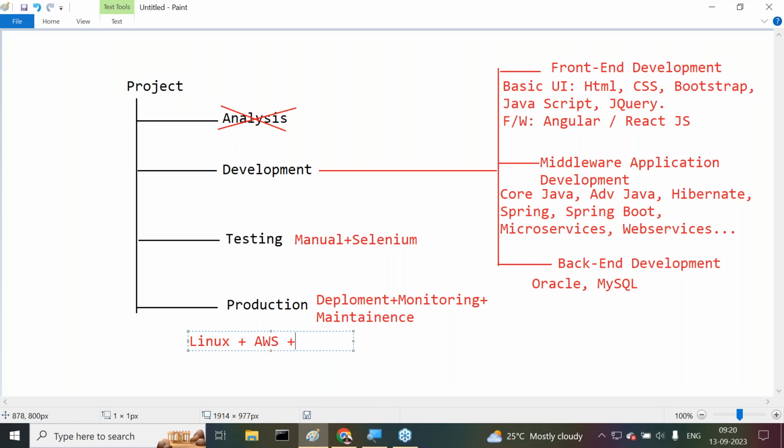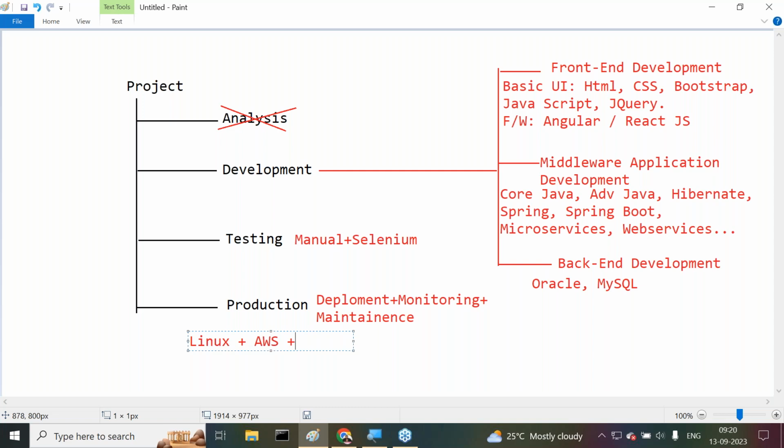After deployment of my application, I have to monitor it. Is the application running perfectly or not? Is my server down or up? Are all the threads inside the server properly provided or not? Are connections established properly or not? Continuous monitoring is required, 24/7 monitoring is required. Do I get my point or not? So what is the point I'm telling?